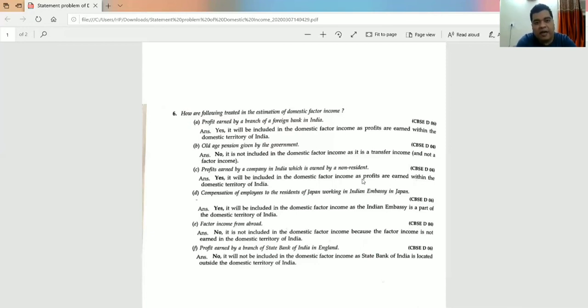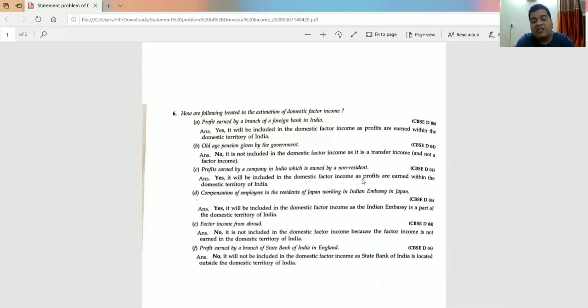Will this be added in domestic income? Answer is no. Why? Because American embassy is not a domestic part of India. But will this be included in national income? Answer is yes. Why yes? Because salary received by Indians working in American embassy. So when salary is received by Indians from America, indirectly it is a factor income from abroad.